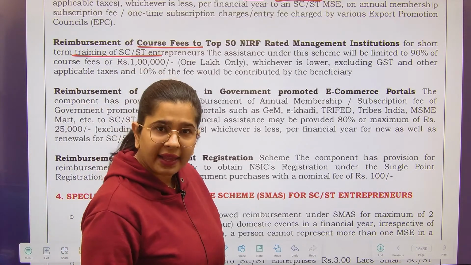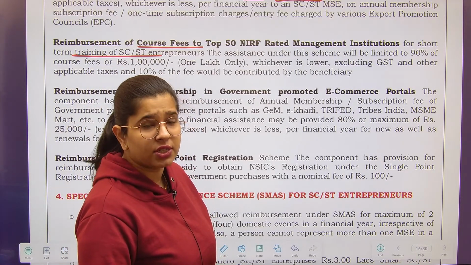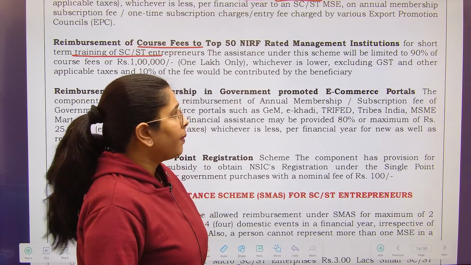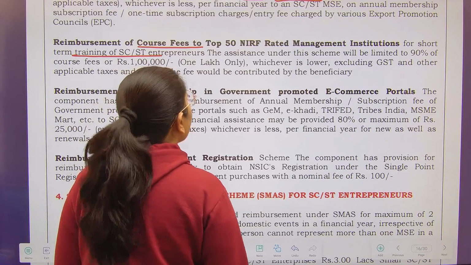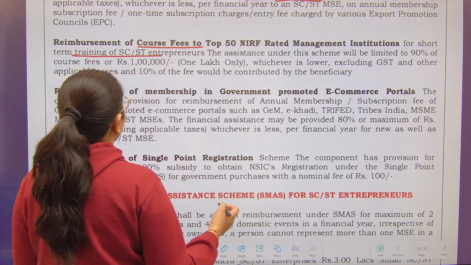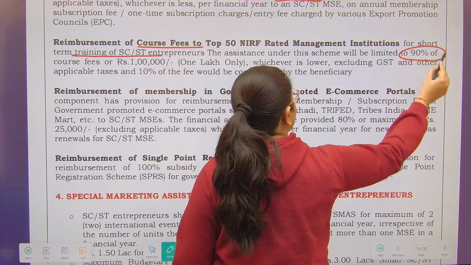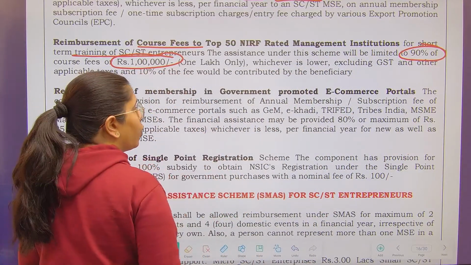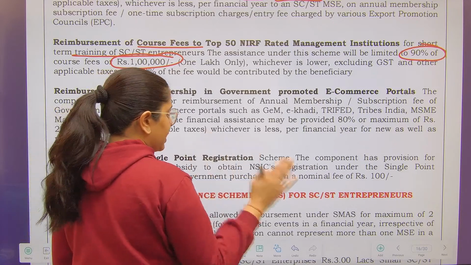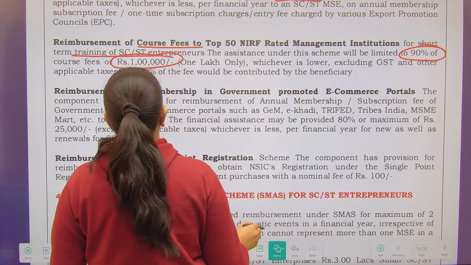NIRF brings out the ranking. So if you have taken any short-term training course from there, then we are going to reimburse you and it will be limited to 90% of the course fee or rupees 1 lakh, whichever is lower. Always remember, all the taxes have been excluded from this.